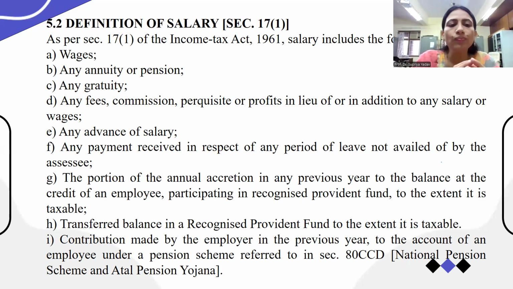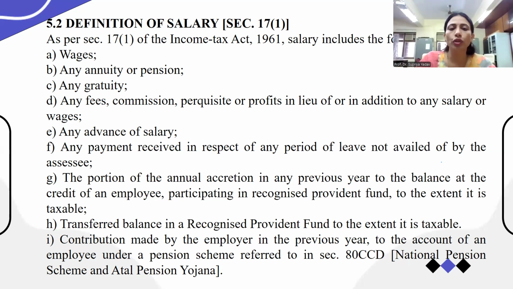So whatever portion of annual accretion in any previous year is contributed by the employer to the credit of the employee is treated as salary. Then the transferred balance in the recognized provident fund to the extent it is taxable. So if you transfer any provident fund, that is also considered as salary.